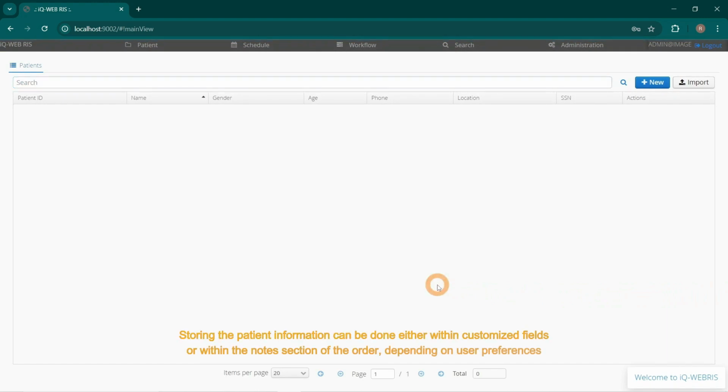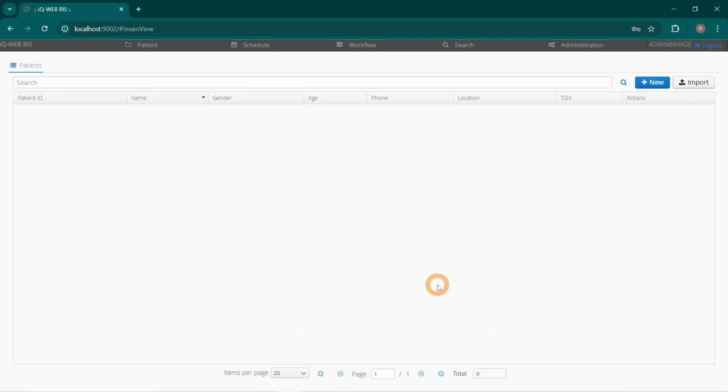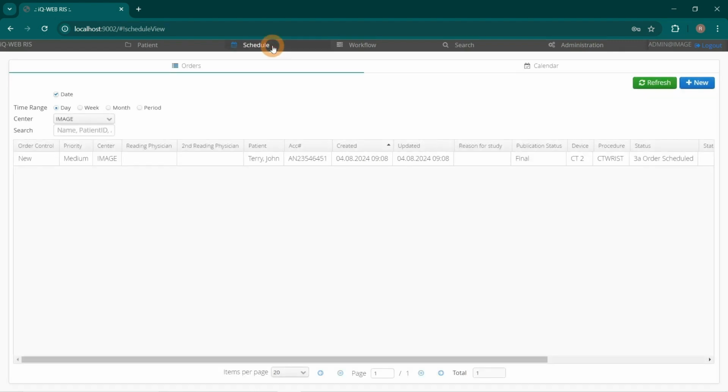Welcome to a short tutorial on how to insert patient information in iQ-WEB RIS. As front desk staff, I want to insert pregnancy, notes, alerts, and allergies information to have this information accessible to other staff. For doing this task, I will go to Schedule tab and Orders tab and open a patient file